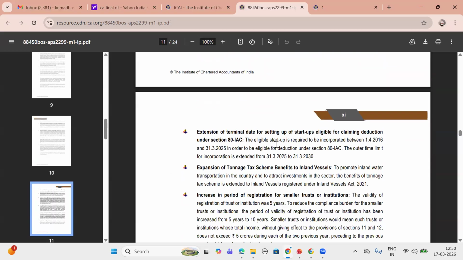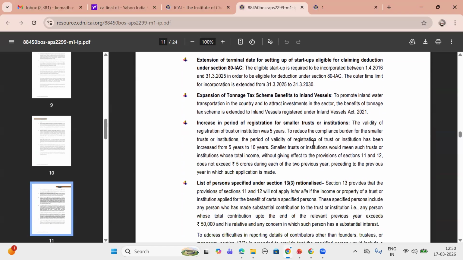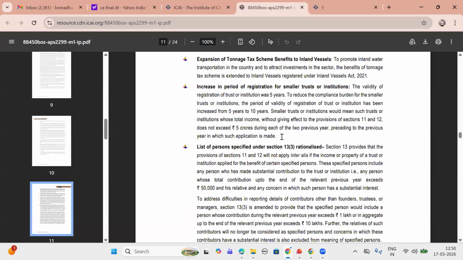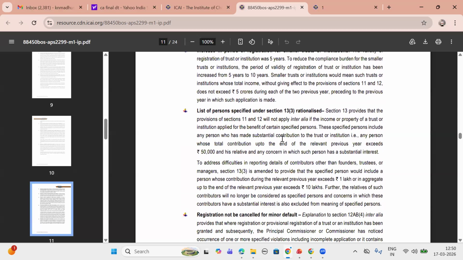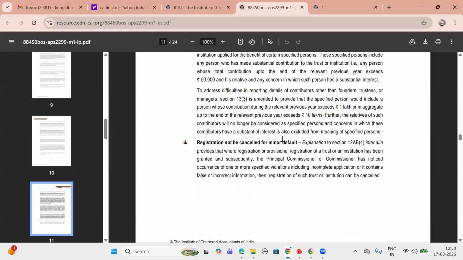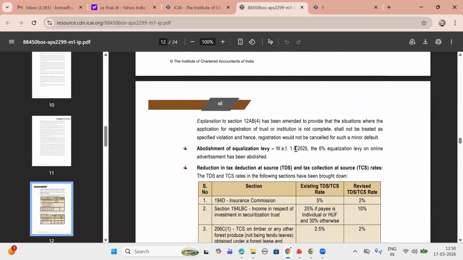Extension of terminal date for setting up startups eligible for claiming deduction under Section 80-IAC. Expansion of tonnage tax scheme benefits to inland vessels. Increase in period of registration for smaller trusts or institutions. List of persons specified under Section 13(3) rationalized. Registration not to be cancelled for minor default.